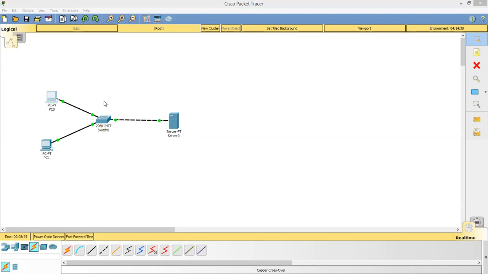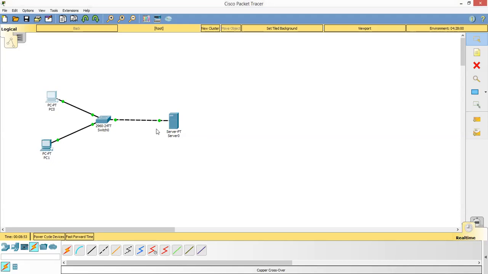HTTP colon, two slashes, and the IP address of the server. The IP address of the server was 10.10.10.2. Then I will click enter, and you will find that a web page has been opened which shows Cisco Packet Tracer, and there are many hyperlinks on this page, right?